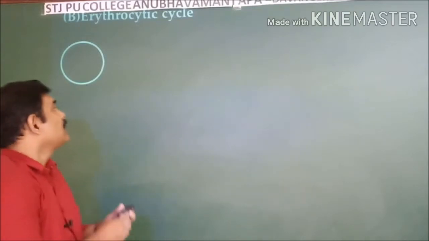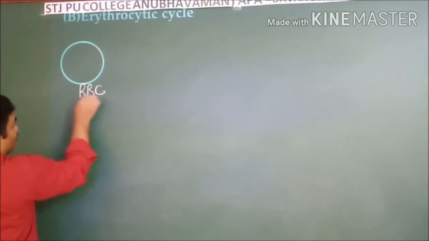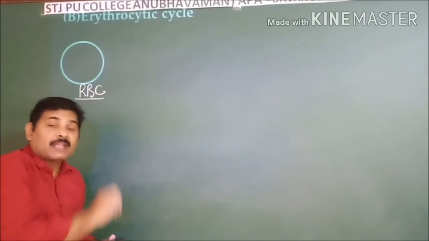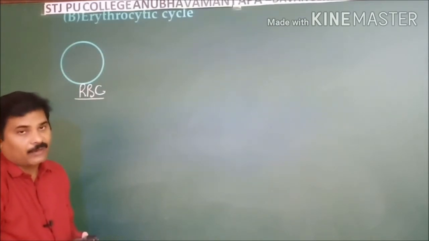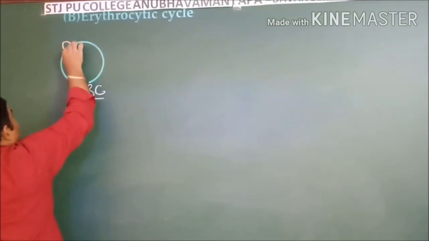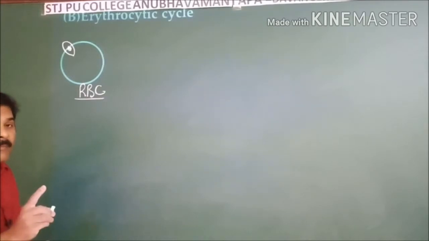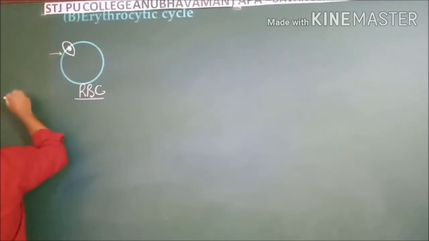The red blood cells, RBC, receive two different stages of the Plasmodium: one from the pre-erythrocytic cycle, and the second from the exoerythrocytic cycle. A very important point is that the red blood cells receive cryptozoites from the pre-erythrocytic cycle.